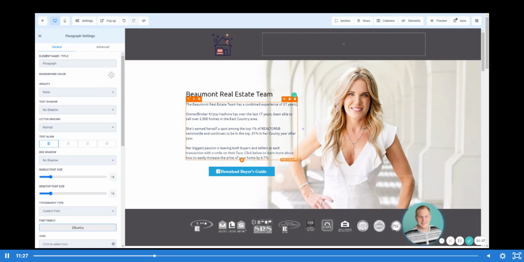This way, it's putting yourself in a position where you look like you really know what you're talking about, even though you're brand new and just entering the game. You've got this phenomenal team around you that can really back you and help you along the way to make sure that you're taking care of your clients and keeping them happy.